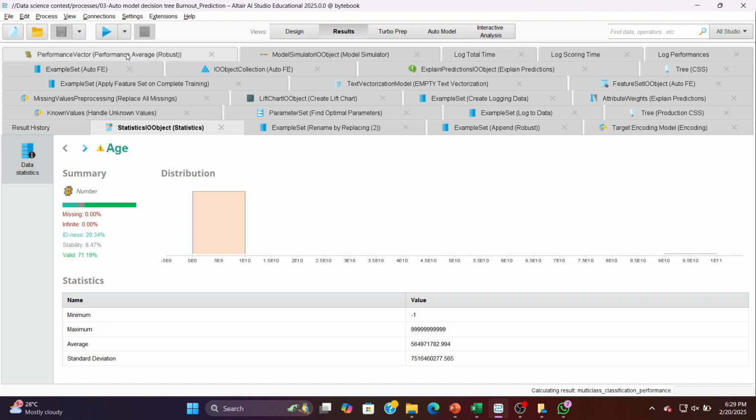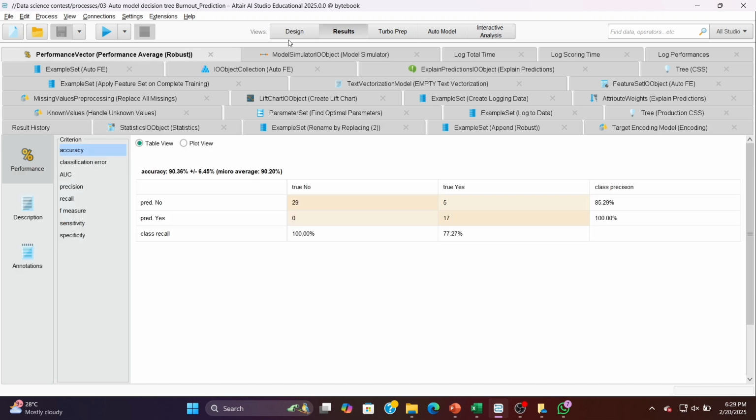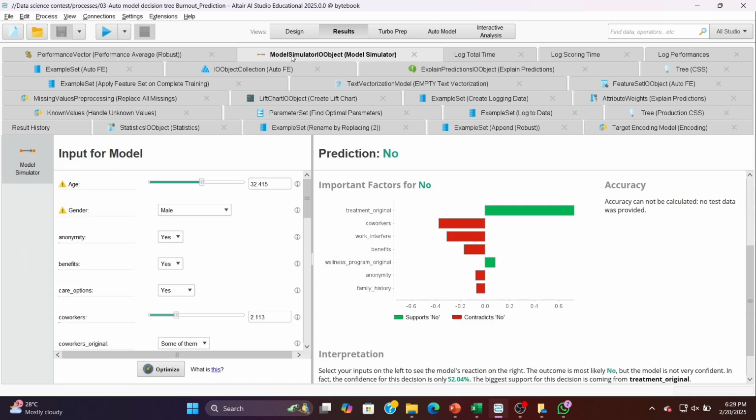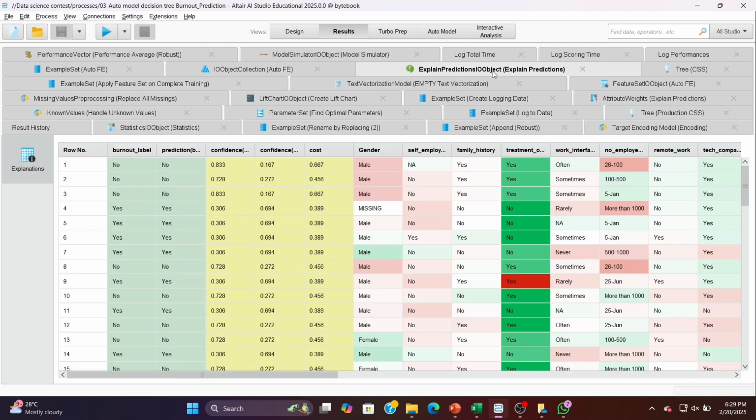This is the performance as we have seen before. Then this is the model simulator, and these are the predictions. These are all the rest of the details.